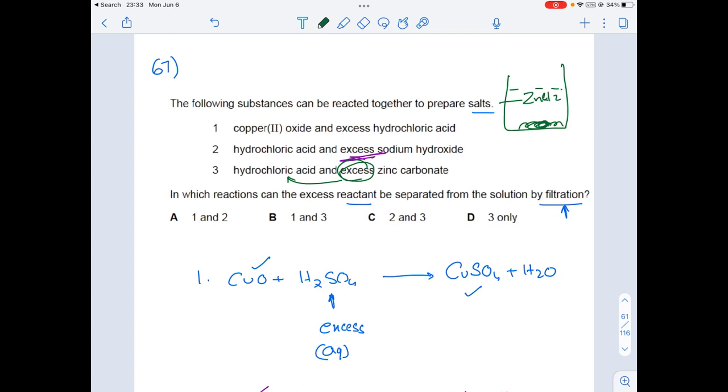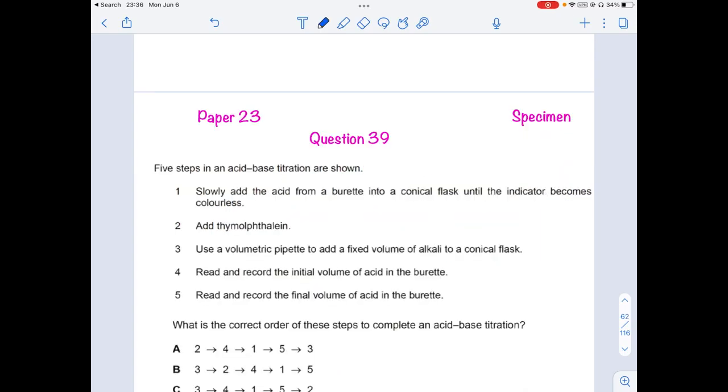So excess zinc carbonate will remain as crystals over here, which can be removed by filtration. So option 3 is the only answer, which is nothing but option D. Coming to the next question, question number 68.